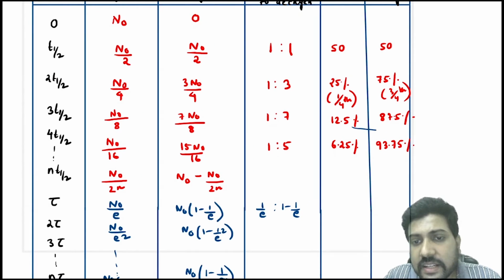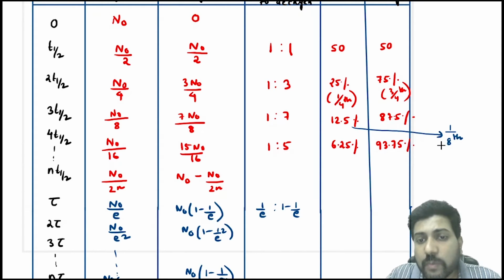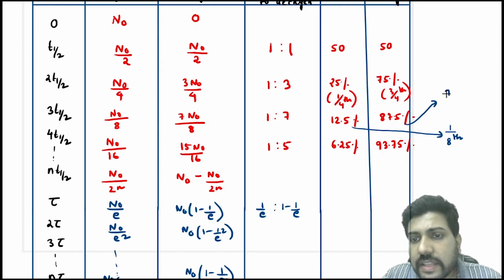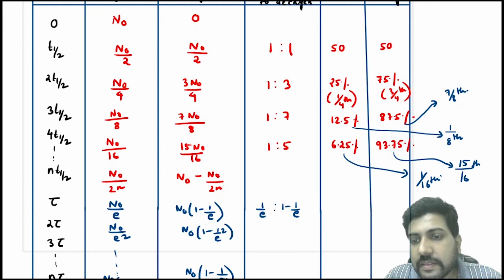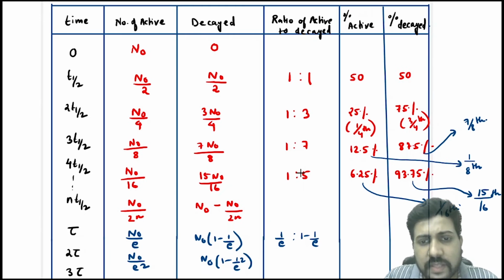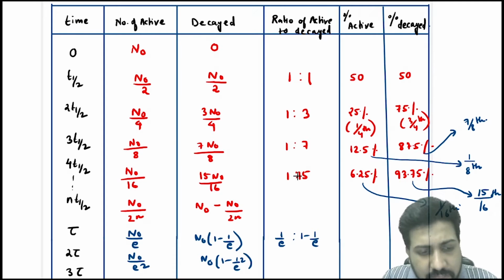So I'll write here, this becomes 1/8, and this becomes 7/8. Then this becomes 1/16 and this becomes 15/16. I have written 5 by mistake, this was 15.